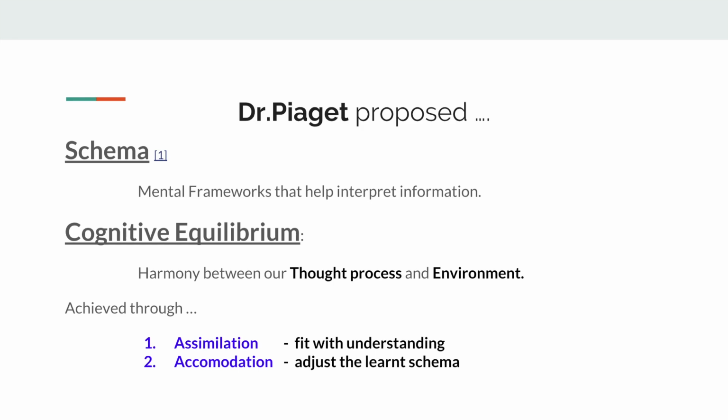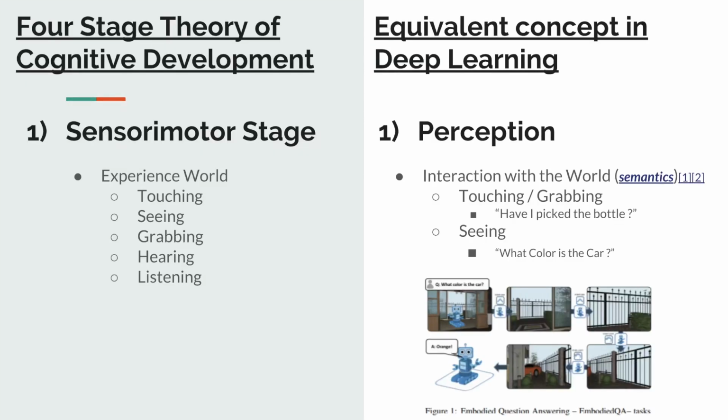Continuing with the motivation from psychology, I would like to show the correspondence or similarities that are observed from the 1700s to the current day's deep learning. For this, I consider the 4-stage theory of cognitive development. Stage 1 is the sensory motor stage. Here, we basically experience the senses and learn some of the major senses like touching, seeing, grabbing, hearing, and listening.